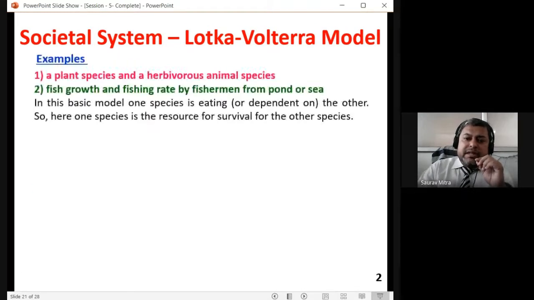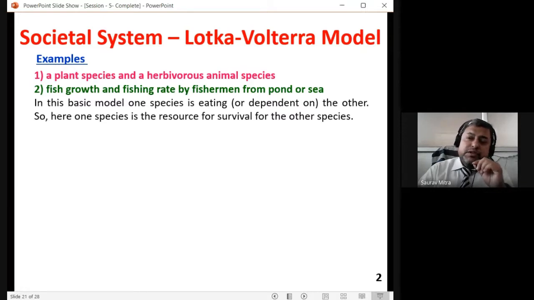Lotka-Volterra model example: a plant species and a herbivorous animal species. The herbivores are eating that plant. So this is also in the same line as the fox and rabbit. Another example: fish growth and fishing rate by fishermen from a pond, sea or river. This model can also handle that. The fisherman depends on the fish.